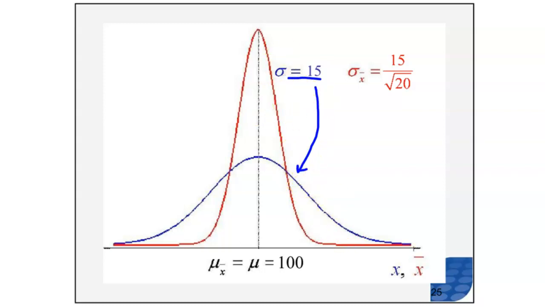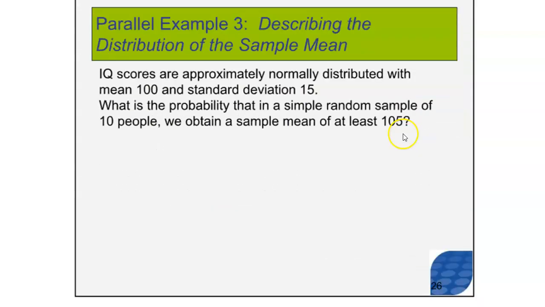In red, you will see that the sampling distribution of the sample mean is a little bit different. In one way, it's the same though. The center of these two distributions is exactly the same. However, the spread of the population, in blue here, is much larger. The spread of the sampling distribution is much smaller. The sampling distribution is less variable, because it uses not samples of n equals 1, like the population, but samples of size n equals 20. All right.